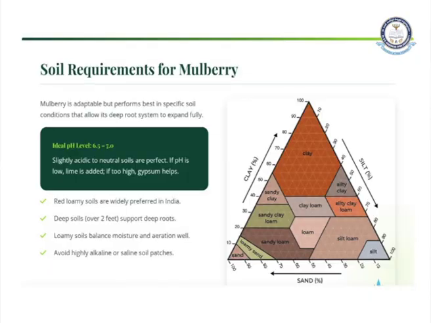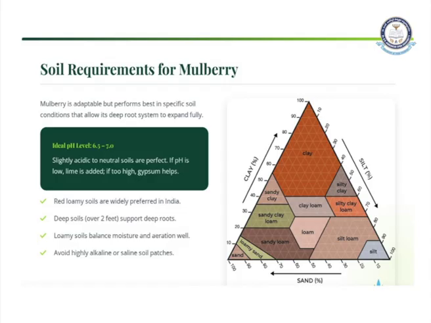It has to maintain a pH value of 6.5 to 7. That means slightly acidic to neutral soils will be perfect for growing the mulberry plant. If the pH is low, lime has to be added. If it is too high, gypsum has to be added. Gypsum helps to stabilize the pH value.